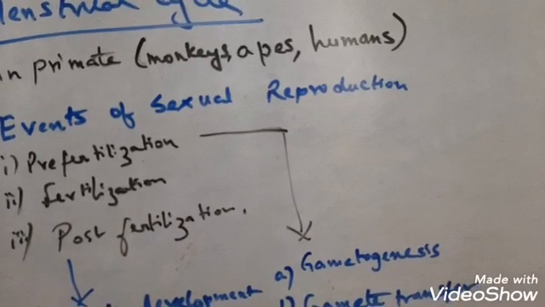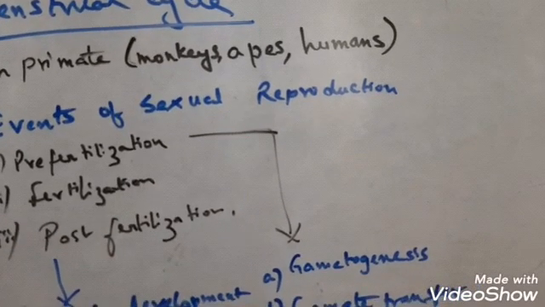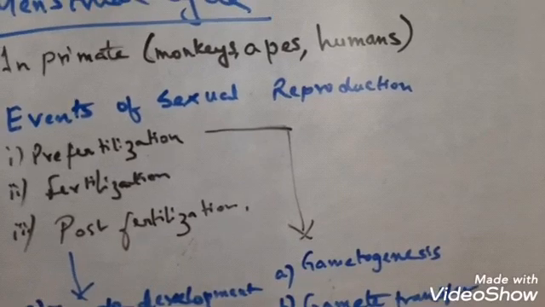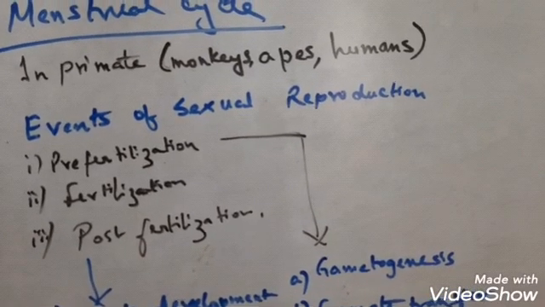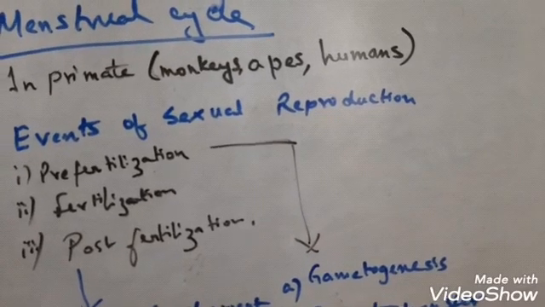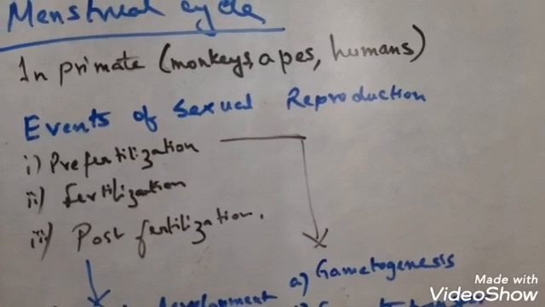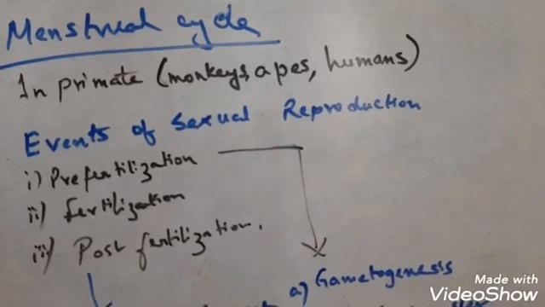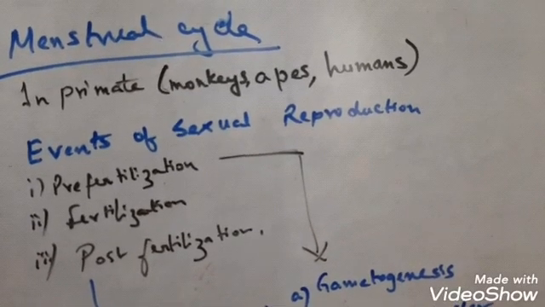Clear? Now, when the male and female gametes are morphologically distinct and different, and can be identified, they are called heterogametes. Among the heterogametes, the male reproductive unit is called antherozoid or sperm, and the female reproductive unit is called the egg or ovum. Clear?